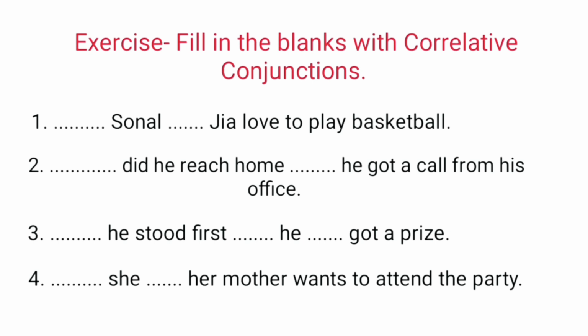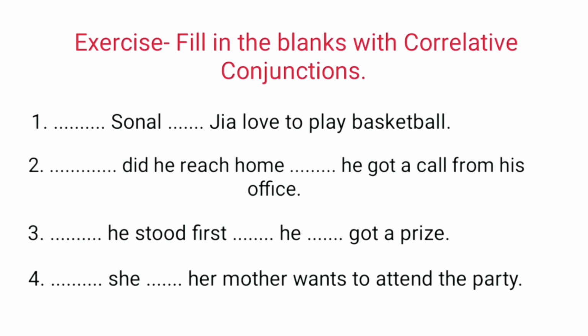If it were loves here, then we could have used neither nor, like neither Sonal nor Jia loves to play basketball. So finally the sentence is both Sonal and Jia love to play basketball. Number 2, dash did he reach home, dash he got a call from his office. We'll put no sooner. No sooner did he reach home than he got a call from his office.